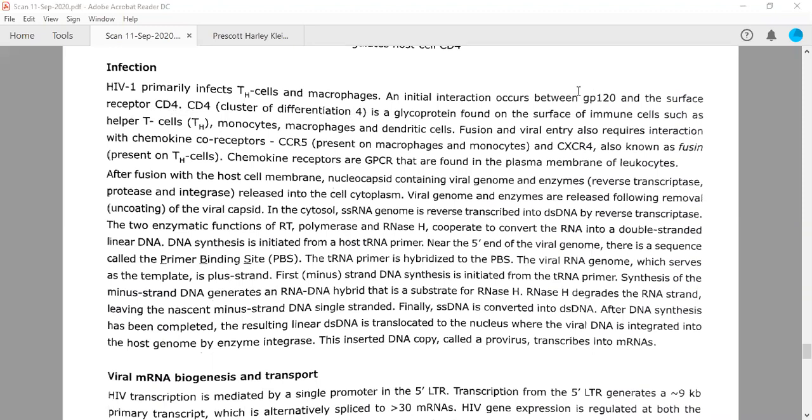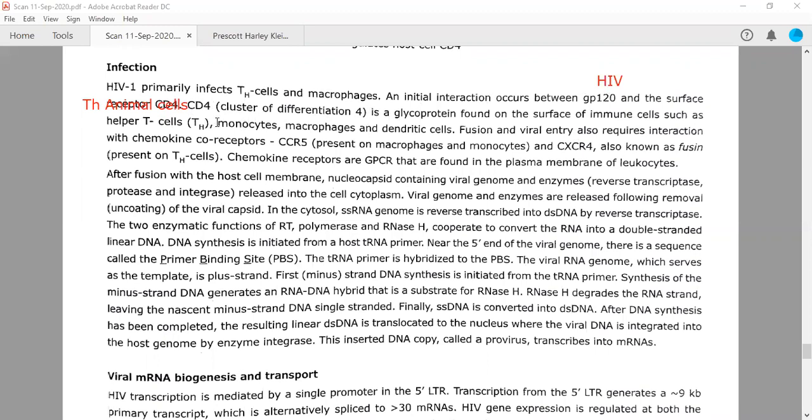Let me annotate. This HIV, which is the virus, has GP120, and the CD4s are present over T helper cells. So the T helper animal cells are infected with HIV, and they will have CD4, cluster of differentiation 4. It is a glycoprotein. So both will interact. GP120, or glycoprotein 120, will interact with CD4.